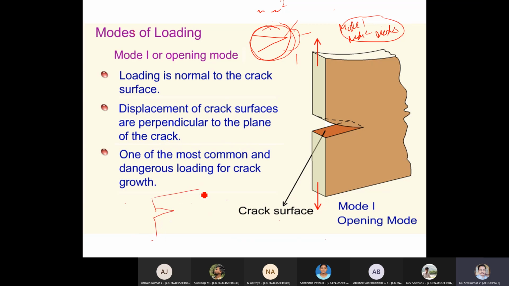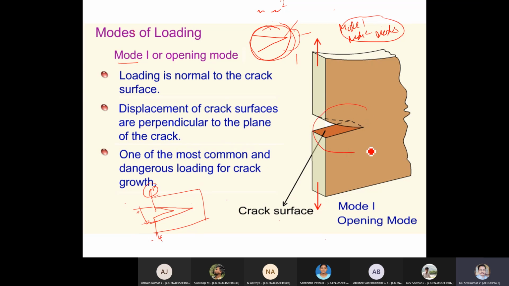This is the plate. The plate is subjected to the load only this way. Typically this way means, because of this particular load, this is what I'm calling mode 1. If the load is acting like this, then the crack will open like this, like a crocodile mouth opening. Load is acting like this, which means my crack opens like a crocodile mouth.